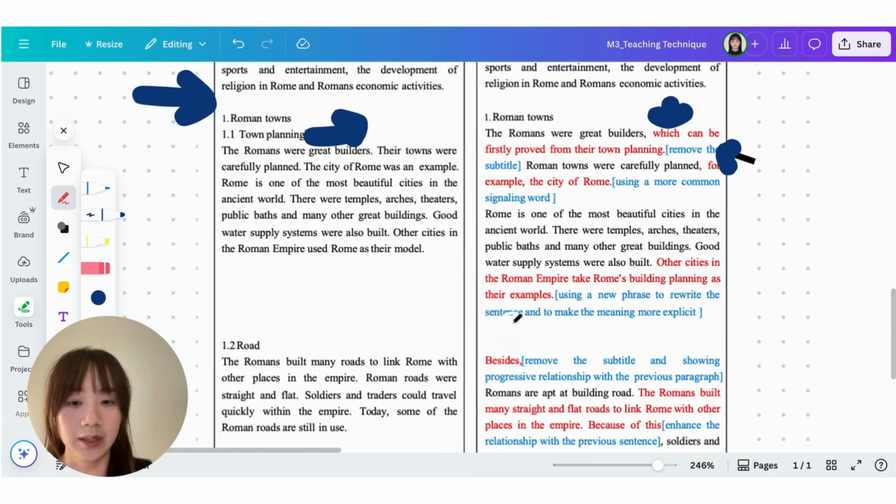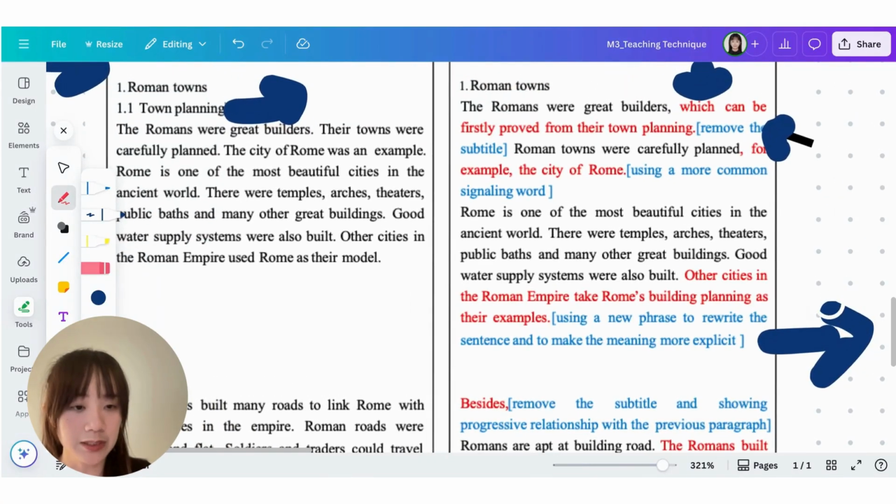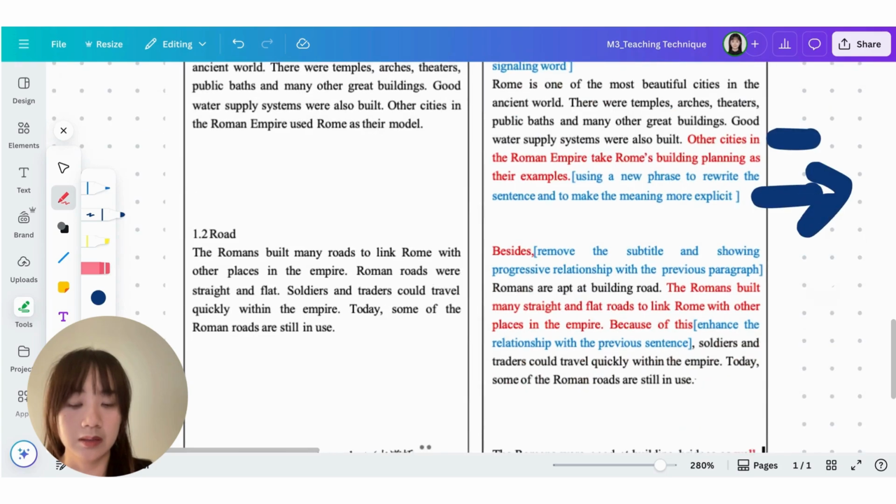And here is a sentence that we can add to the original text to make the meaning more explicit, for example, by giving examples and so on.